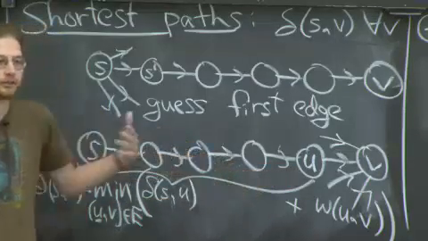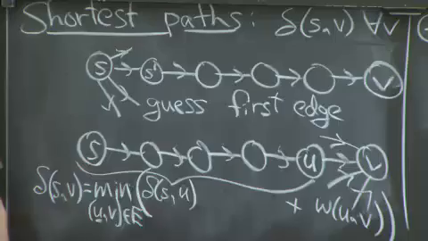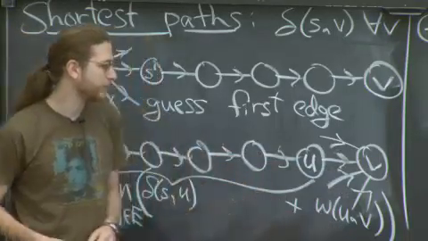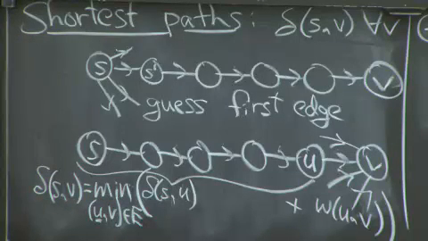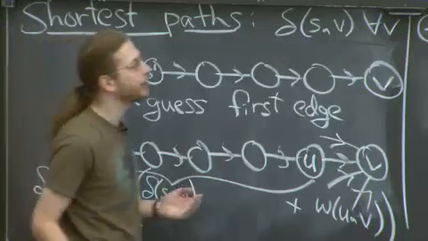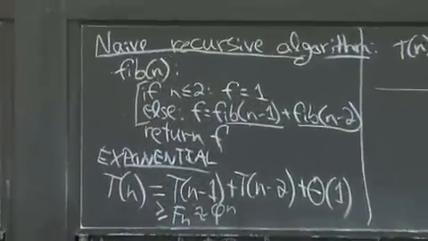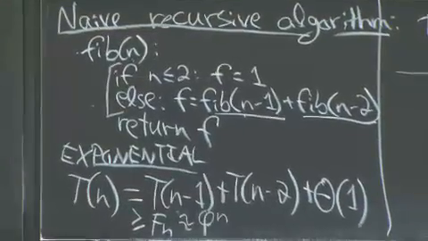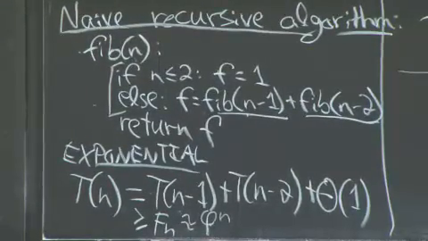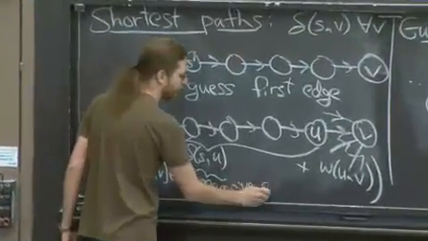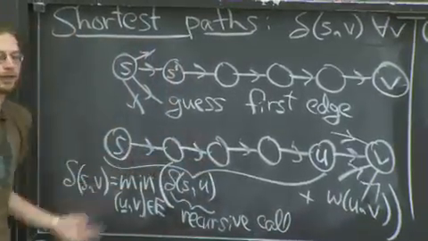It's going to take the best path from S to U, because subpaths are shortest paths, optimal substructure. So this part will be delta of SU. This part is obviously W of UV. So this will give the right answer, hopefully. Okay? This is the analog of the naive recursive algorithm for Fibonacci. So it's not going to be efficient if this is an algorithm, right? You could say this is a recursive call. We're going to treat this as a recursive call instead of just a definition. Then this is a recursive algorithm.